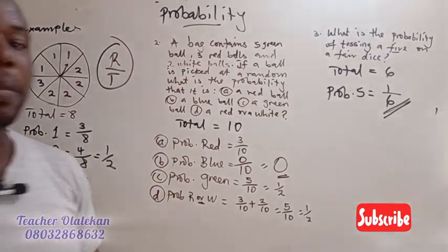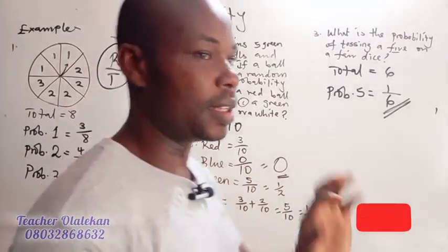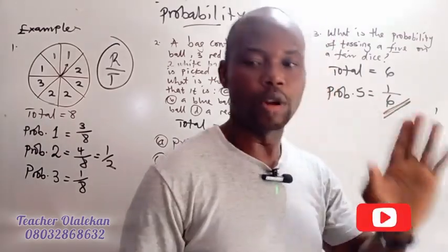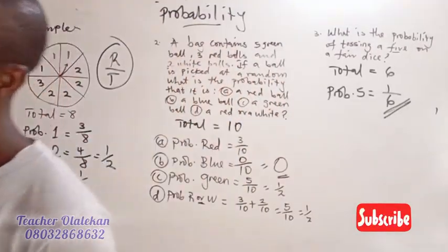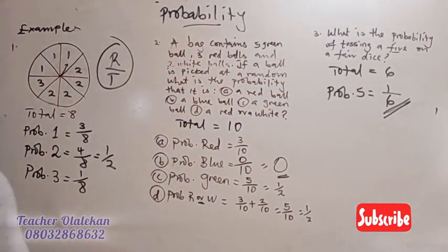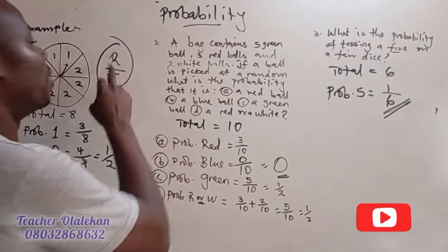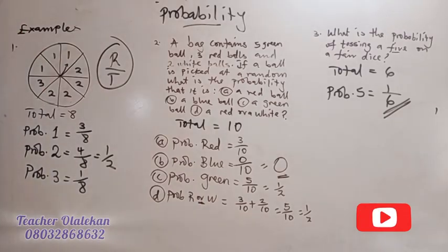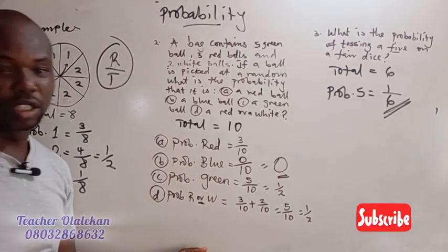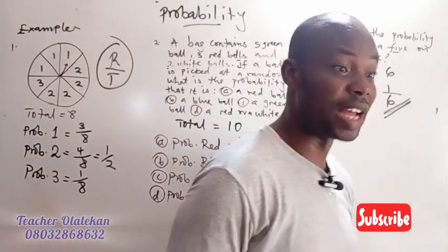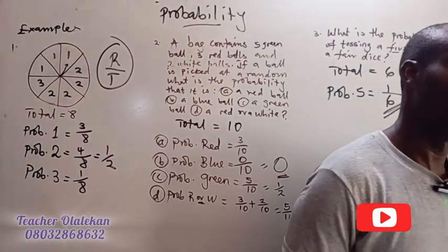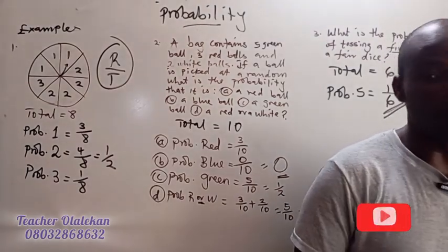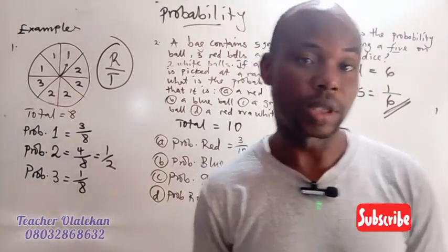So probability is just very simple, except you do not pay attention. The formula remains required over total. So any probability question you see, just try to think of the required and think of the word total. So thank you.